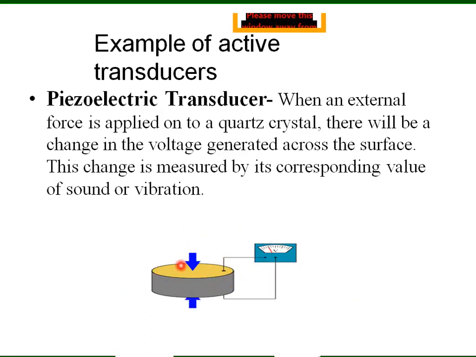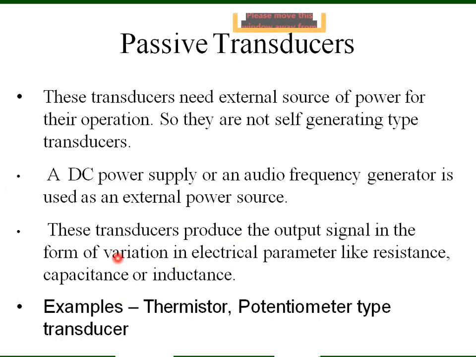So here the DC voltage is not connected, but still this is giving some voltage. When some external force is applied to this crystal, there will be some change in the voltage, or you can say the force or physical quantity is converted into voltage. So this is an active transducer.